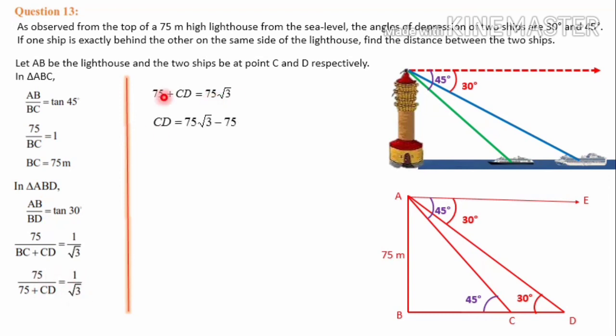So CD is equal to, this 75 will go to the right side, 75 root 3 minus 75. As I mentioned before, either you can keep 75 as it is or you can take it common. Since it is a bigger quantity, I am taking 75 outside. So 75 into root 3 minus 1. Here the distance between the two ships is 75 into root 3 minus 1 meter.